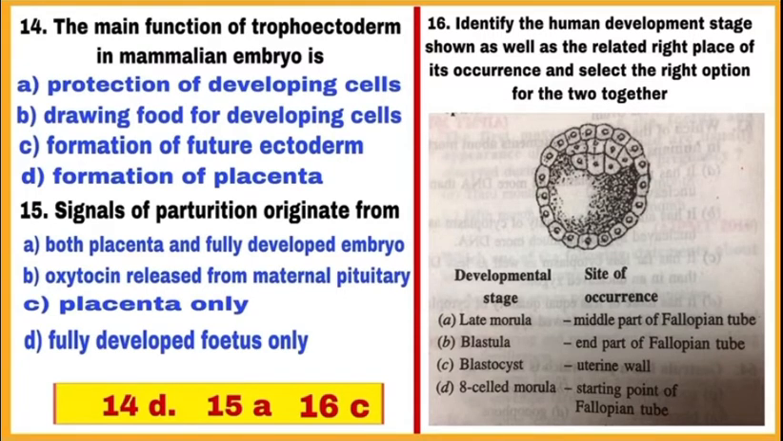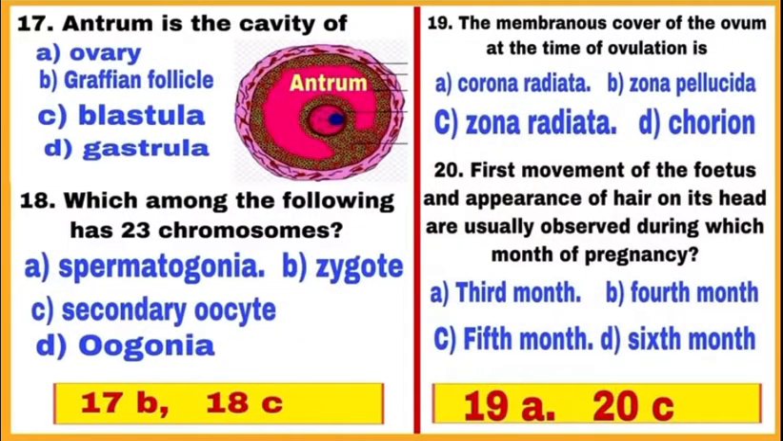Question 16. Identify the human development stage shown as well as the related right place of its occurrence and select the right option for the two together. The given human development stage is blastocyst or blastula, which gets implanted to the uterine wall. So, the correct option is C. Development stage is blastocyst and its site of occurrence is uterine wall. So, mark C.